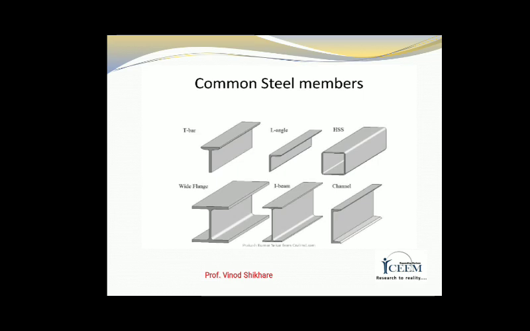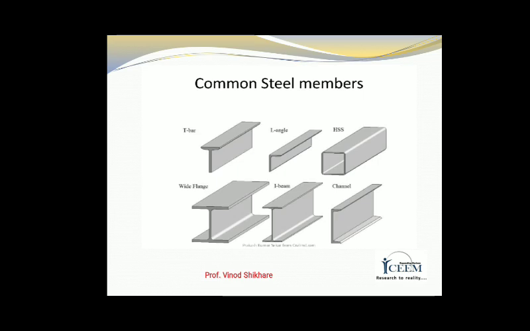In the figure, the common steel members are shown, in which T bar, L angle section, then HSS hollow steel section, then wide flange I section, then I beam and channel section are shown.